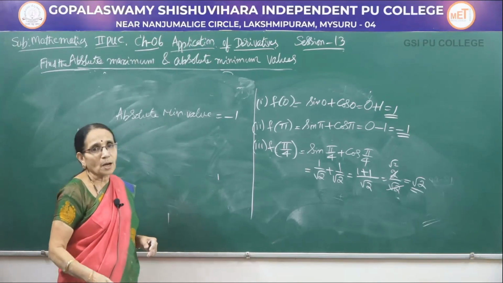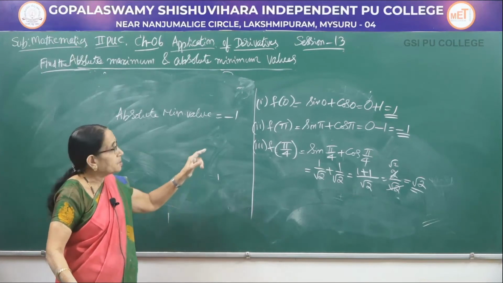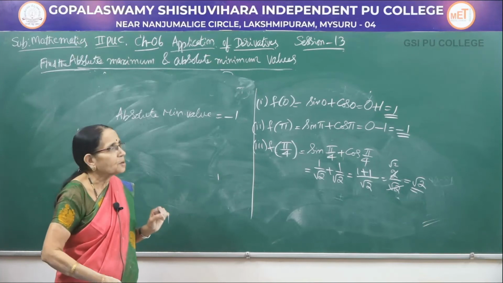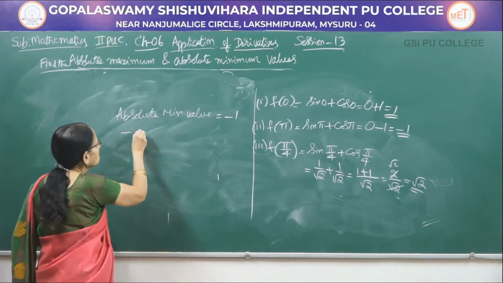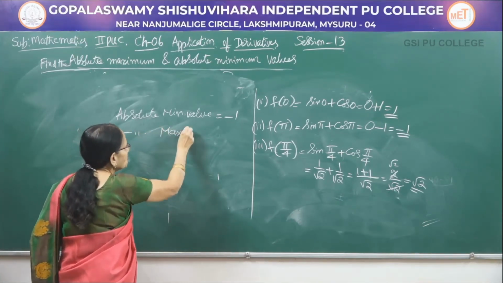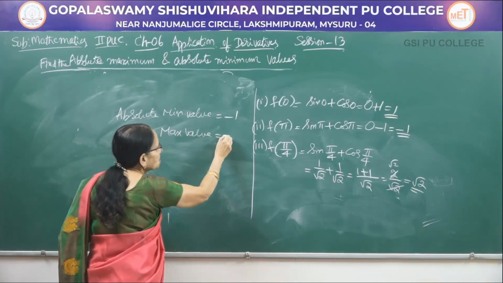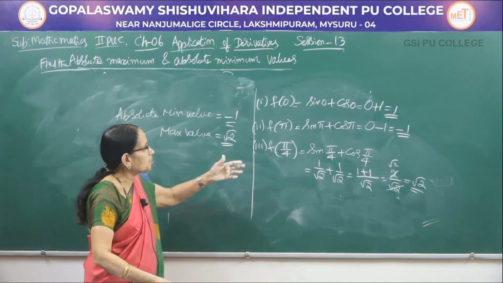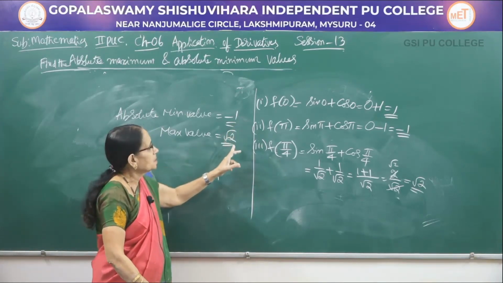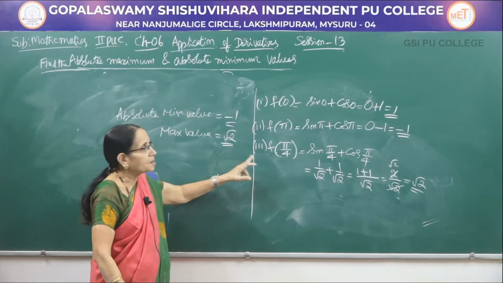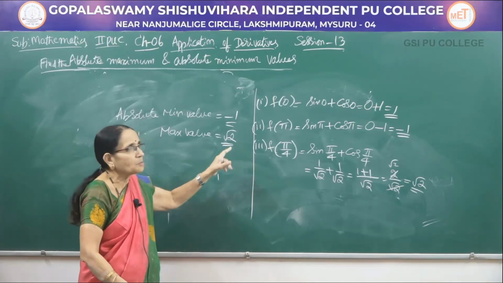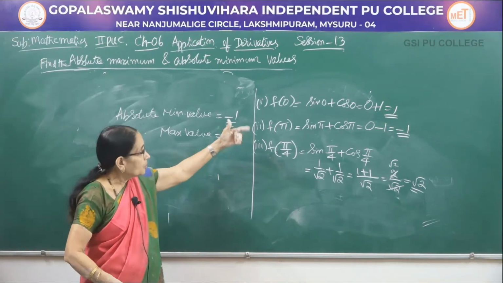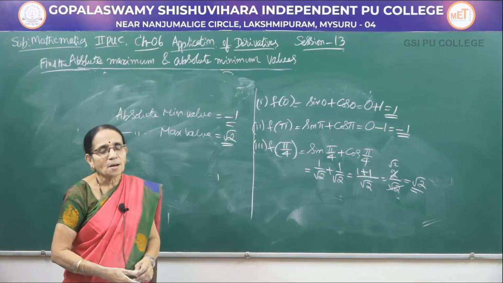Now come to the other 2 values. One is plus 1, the other is root of 2. Which is bigger? You know that root 2 is 1 point something. Therefore, the absolute maximum value is equal to root of 2. At what point, you need not specify. If you want, you can write at x equal to pi by 4. So, this is the critical point. In this problem also, the critical point has got the maximum value, whereas one of the end points has got the least value.